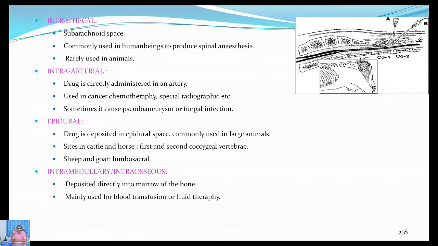It is also used in case of cancer chemotherapy and special contrast radiographs, where you are taking some radiological material and injecting it. At that time, the drug should go directly into the artery. Or else, in the normal course, the intra-arterial route is not used, only in case of emergencies or for diagnostic purposes.